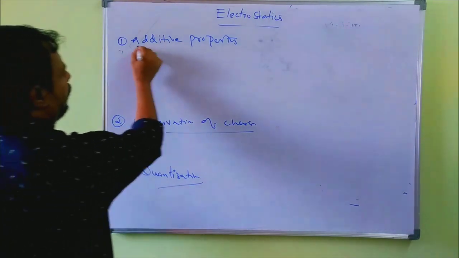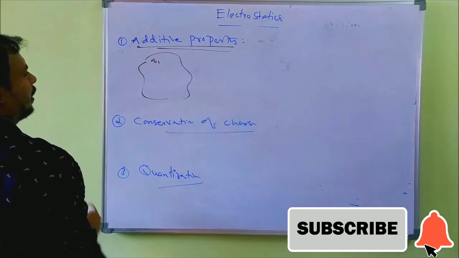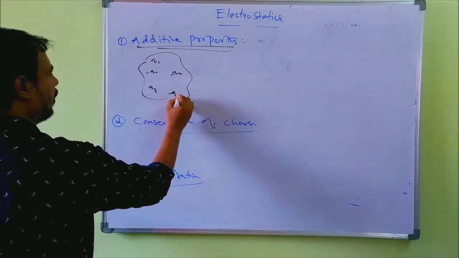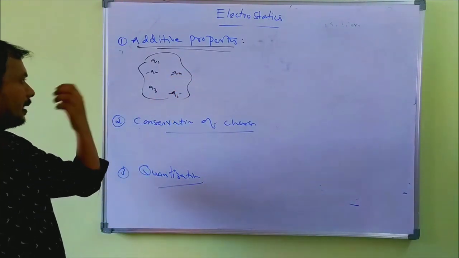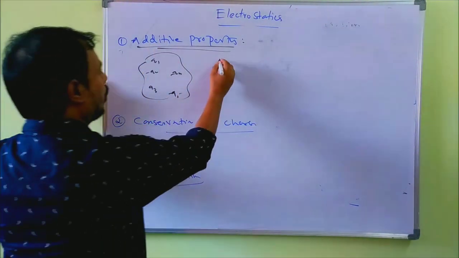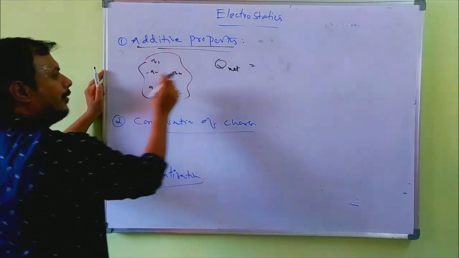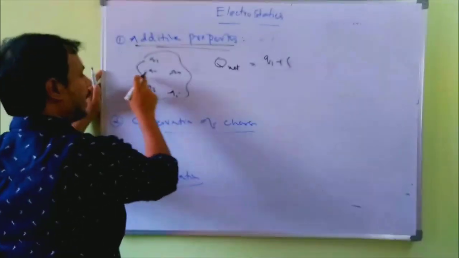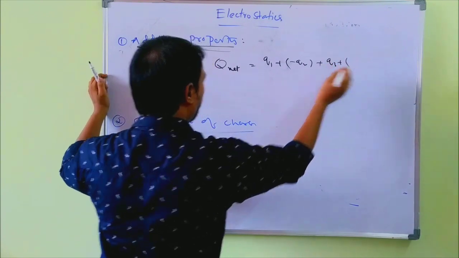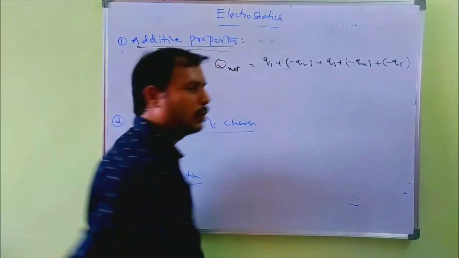So what do you mean by the additive property of charges? For example, on a body, different charges are given: Q1, minus Q2, Q3, minus Q4 and minus Q5. Then what is the total charge on the body? Total charge means take the sum of all individual charges: Q1, minus Q2, plus Q3, minus Q4 and minus Q5.